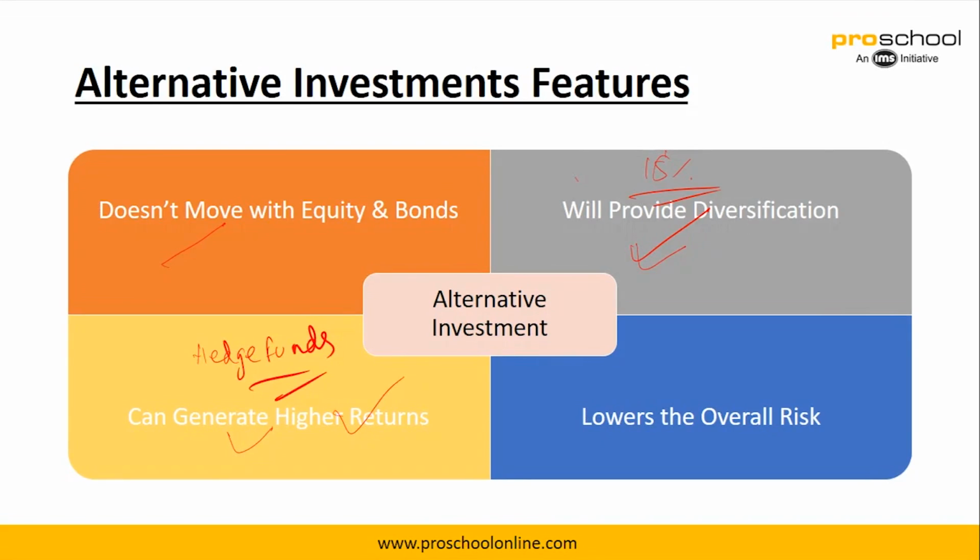On the overall portfolio basis, let's say if you have 1 crore and 15 lakhs is kept in alternative investments and 85 lakhs is kept in traditional, what happens is the overall risk combined reduces. So the risk overall reduces.